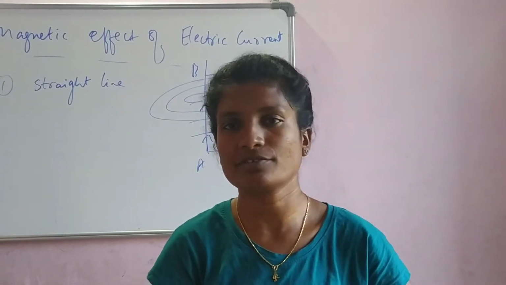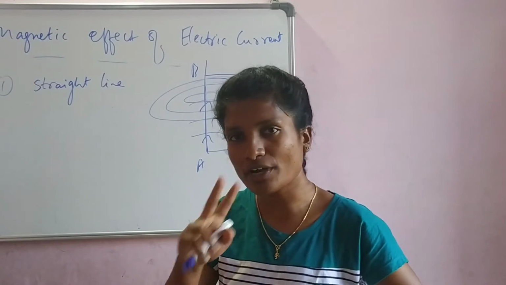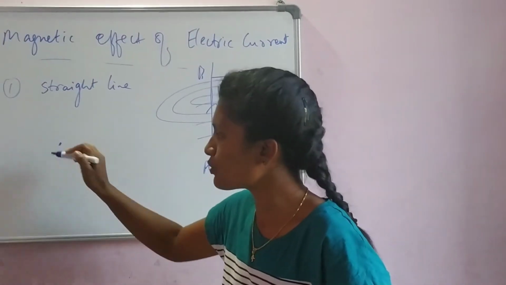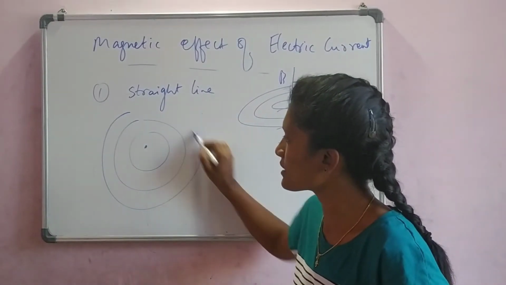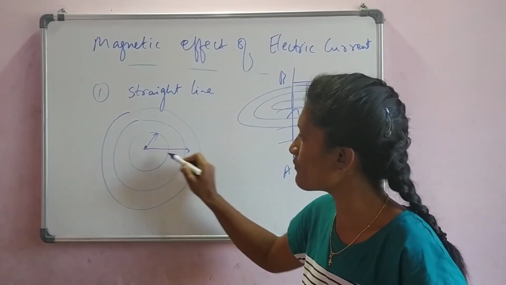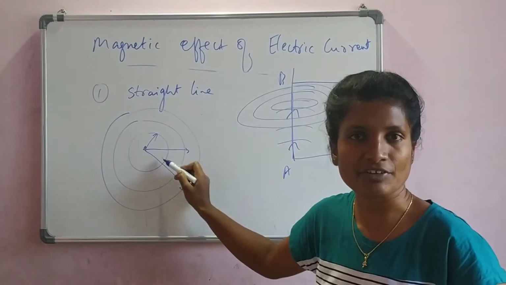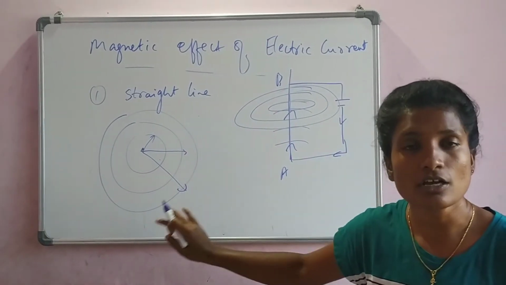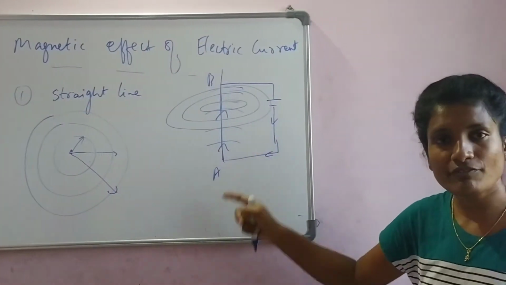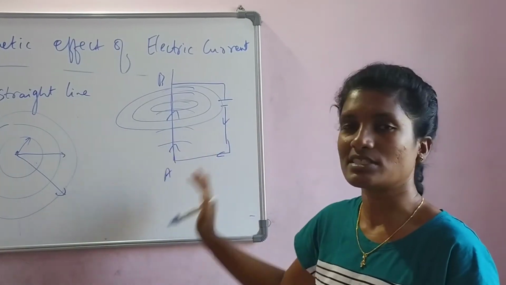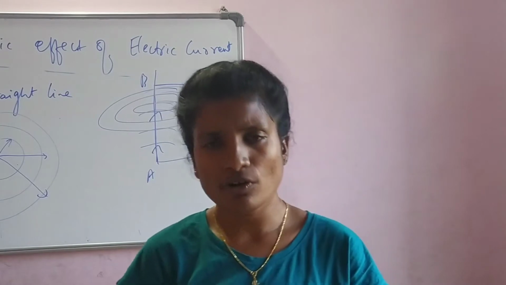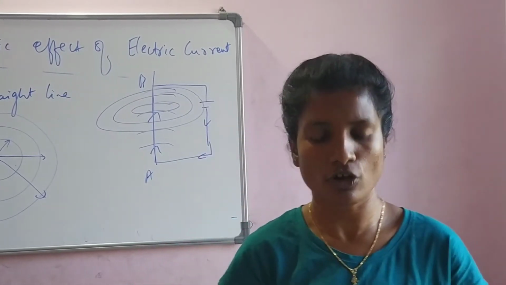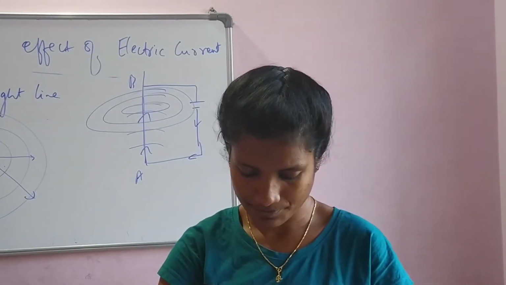In geometry you might have studied circles. Concentric means there is only one center. Using that same center we can draw many circles, but the radii are different. This can be 5, 10, 15 like that. This is called concentric. So our magnetic field here is also a concentric circular field. Now, is that useful? Will that be more powerful or not? Let us see the observation.